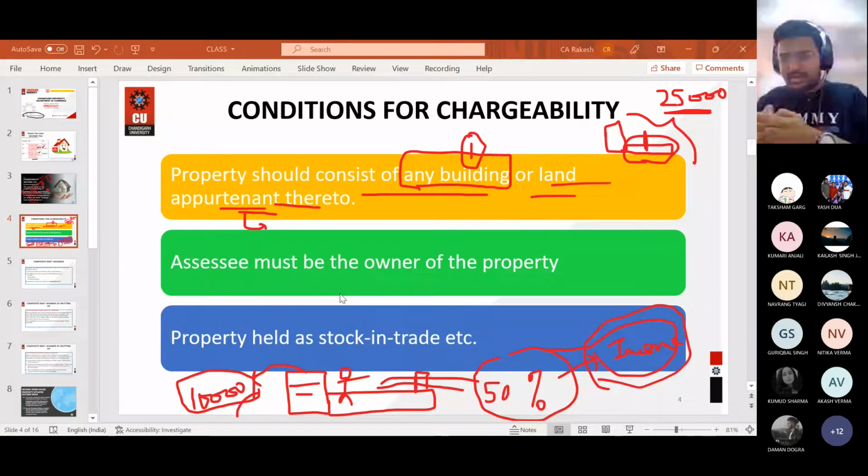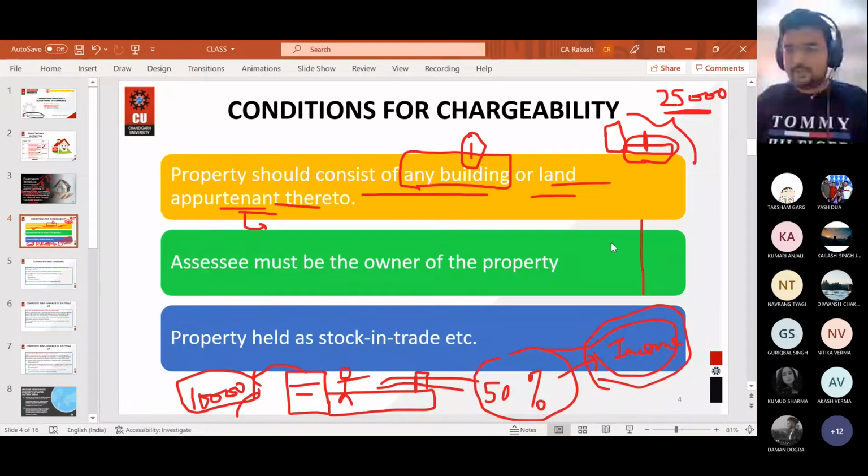From parking you are earning a separate set of income. So are these connected, or can I separate the income generated from both these properties? No, sir, we can't separate it. That's what I am telling you.